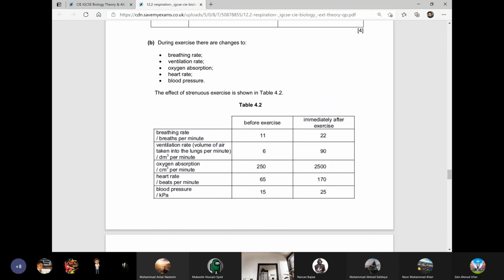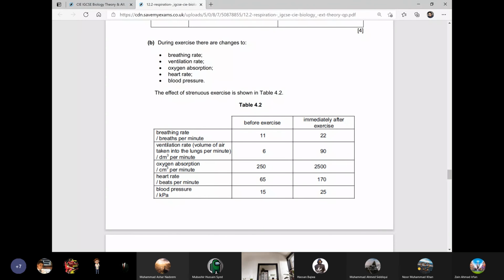So first of all, why is there an increase in the breathing rate? Because more oxygen is needed by the cells. Very good. So the person will inhale more times to inhale more air, right? And why has the volume of air breathed in increased? Because the person needs more oxygen. The person also breathes deeper, right? Not only does the breathing rate increase, the person also breathes deeper. More air is inhaled, right? To the maximum capacity.